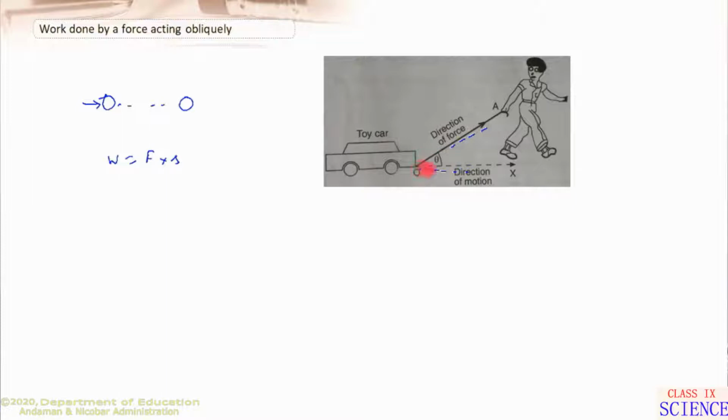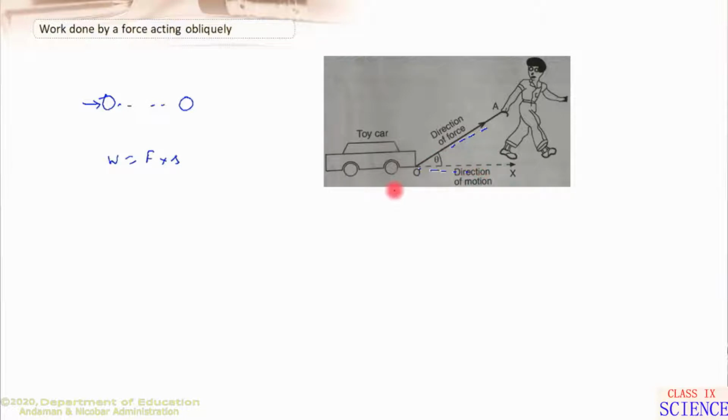So we have to understand the effective force. When the motion of an object is in the direction of the applied force, all the force acts on the object to move it. So the effective force is the entire force applied by us, whereas in this case the effective force is only the horizontal component of the force, which makes the toy car move in a direction.